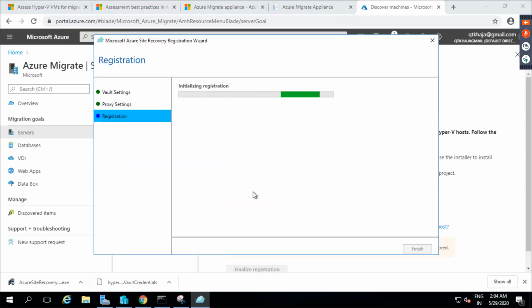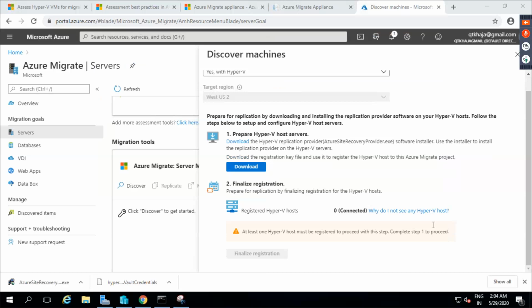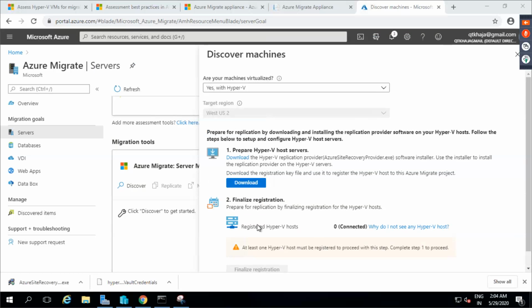Till that moment, we don't have an option. We have to wait. So I want to start the replication. That's the reason why. Okay. So are you saying the server is registered? Now if you click on finished, okay, you should be seeing this option.